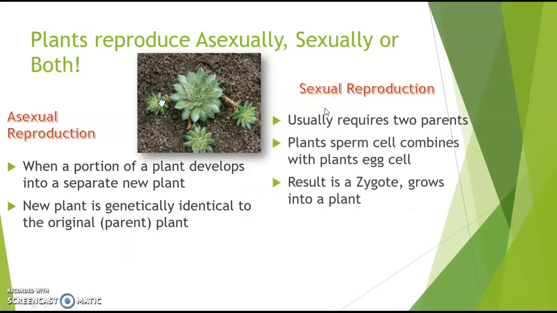Sexual reproduction needs two parents. And so plants have sperm cells that combine with egg cells. And the result is a zygote, which is a fertilized egg, and that will grow into a plant.